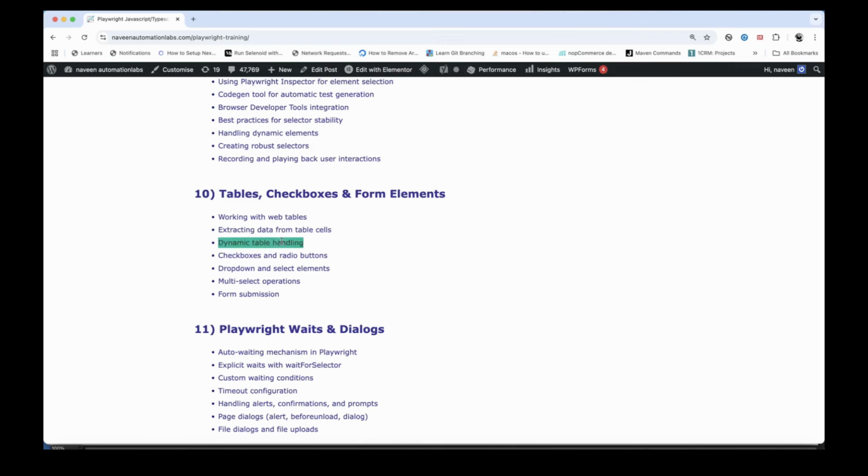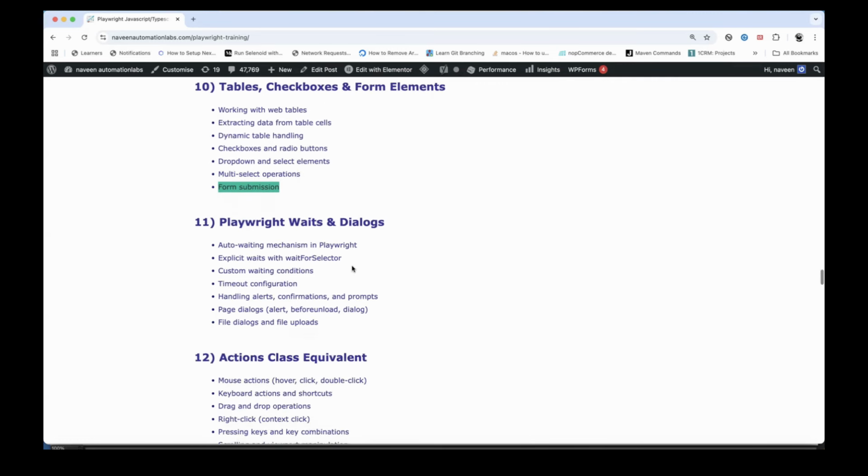Exactly the same thing we do in Selenium as well. Same thing with the drop down, how to select the elements, how exactly things are different with respect to tables, with respect to checkboxes, and selecting the value from the drop downs. We will talk about it. Multi-selection drop down, multi-selection operations, form submissions, registration form submission, how to submit the form. Here in this section, we are going to talk about that.